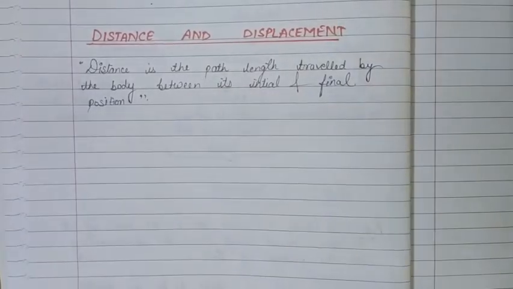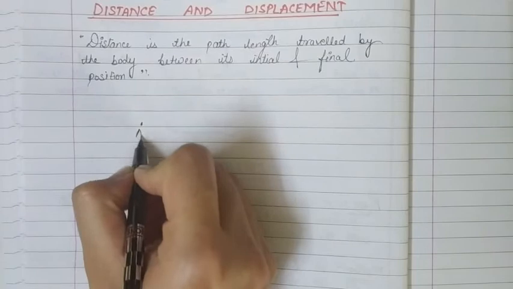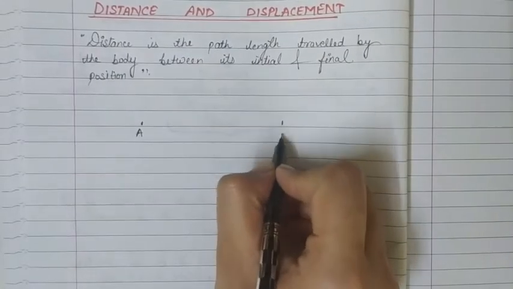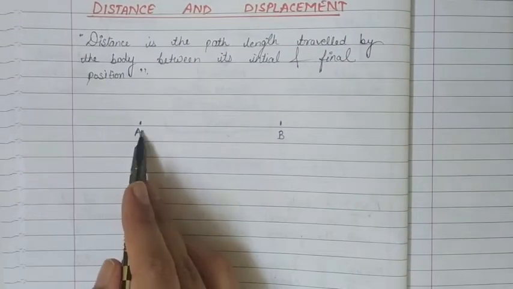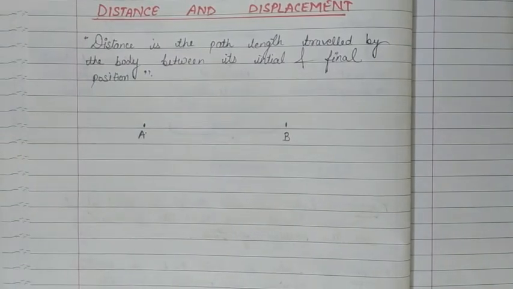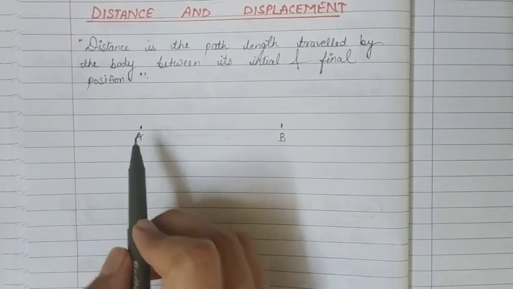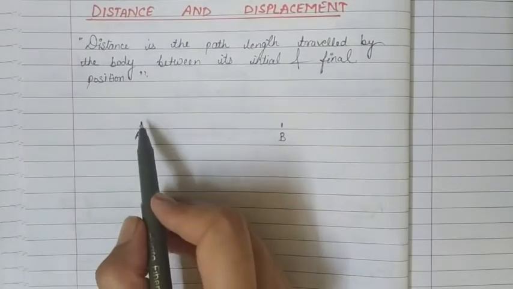So if I have to go from position A, suppose here is position A and this is position B, and I want to go from position A to position B, so there are a number of paths that I can take, or if there are a number of persons that are going from A to B, so they can go from different pathways, right?